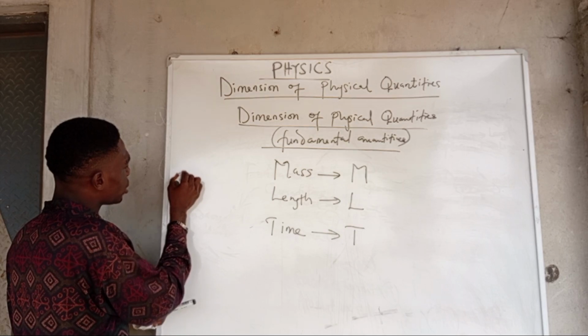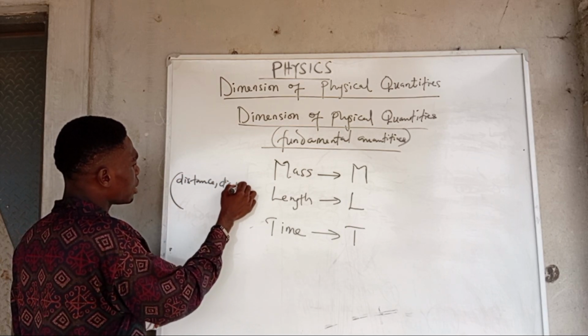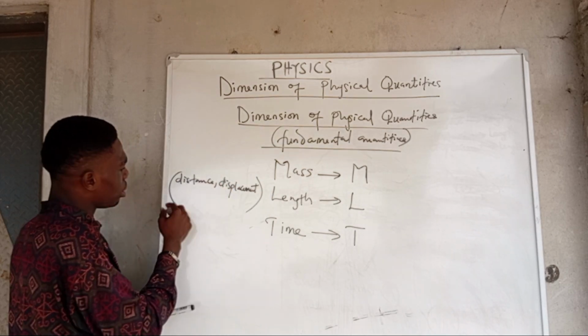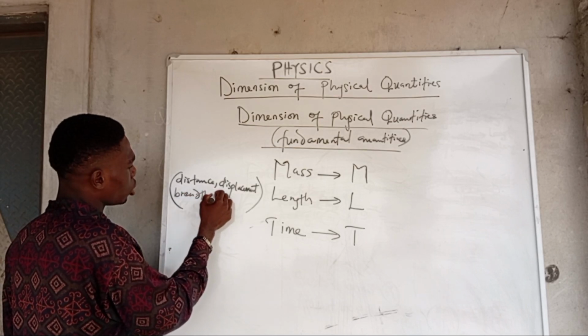I've told you that distance is there. All right, you have displacement is there. They are all lengths. Students usually get confused with this. We also have breadth, and even width is there. We also have width.